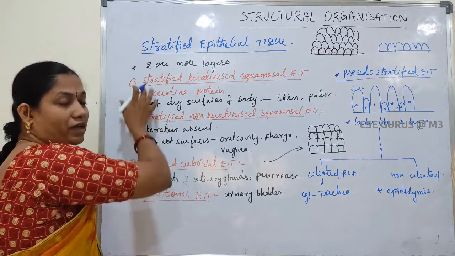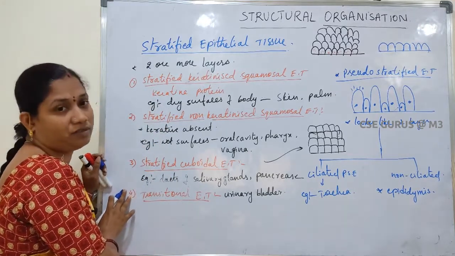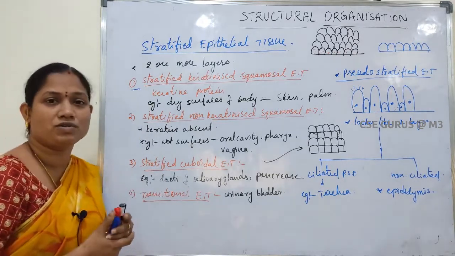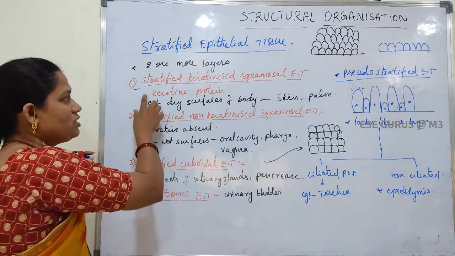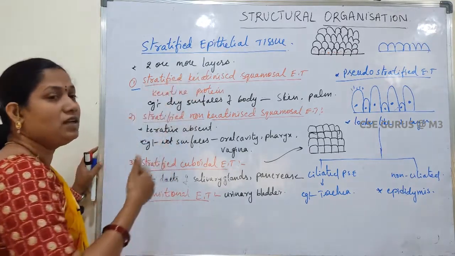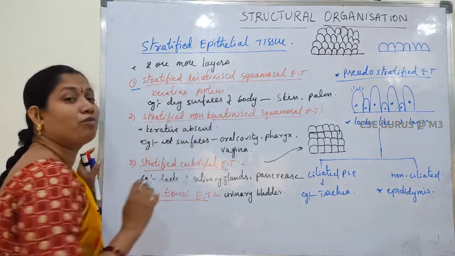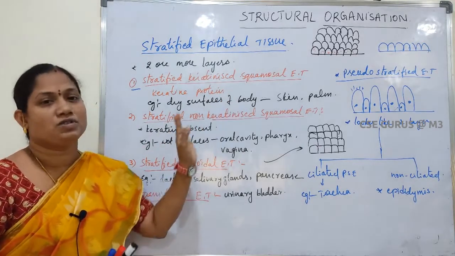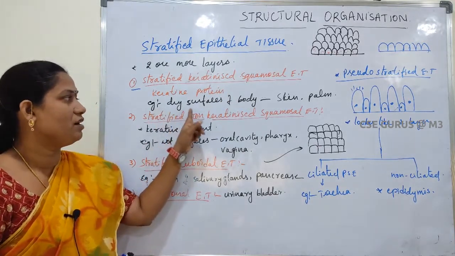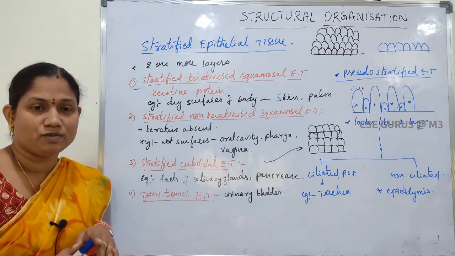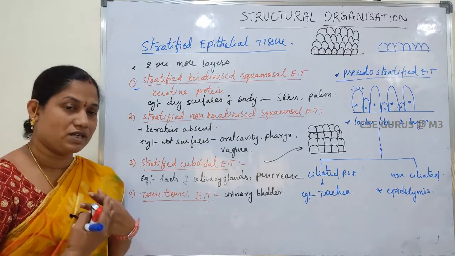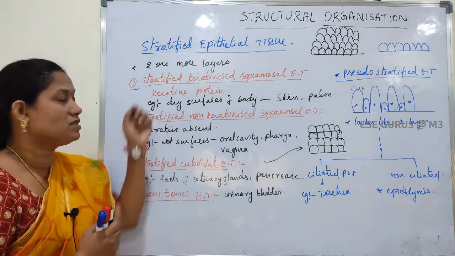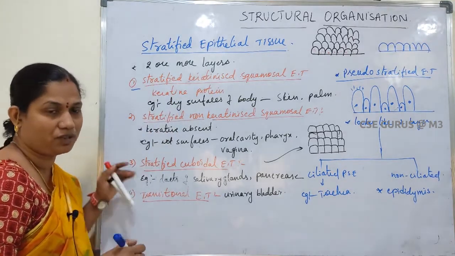So here again we have different types of stratified epithelial tissue. The first one is stratified keratinized squamous epithelial tissue. Stratified means many layers are present. Next, keratin protein is present. That's why this is called keratinized squamous epithelial tissue. It is present on dry surfaces of the body. Dry surfaces means our skin. Skin is a dry surface. The palm is also a dry surface. So dry surfaces are lined by stratified keratinized squamous epithelial tissue.